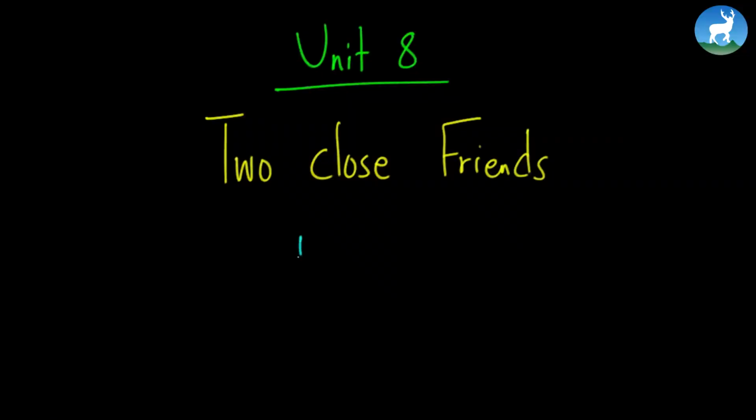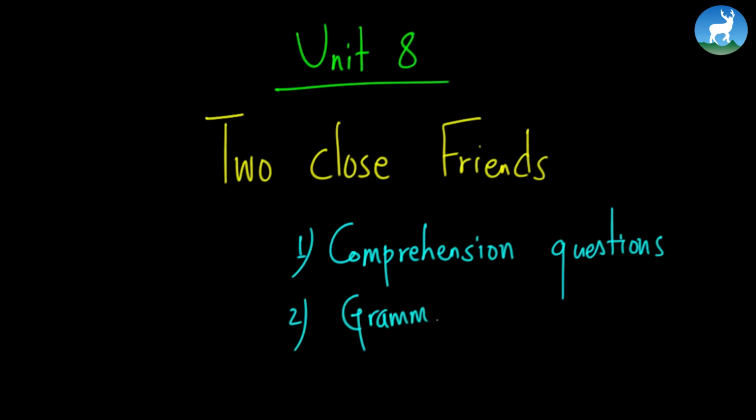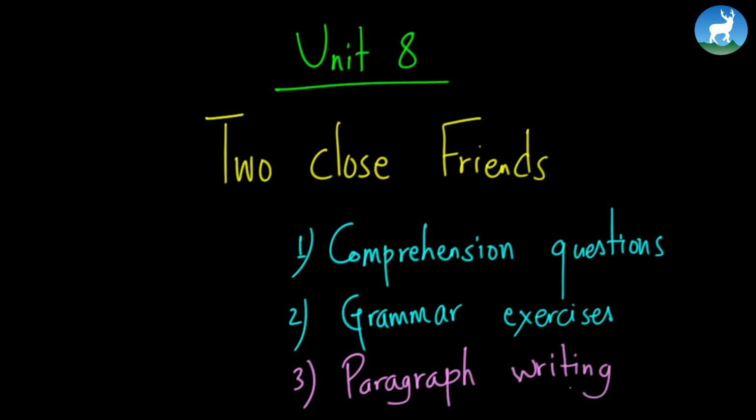We are going to do three different things: solve the comprehension questions from the passages, move on to the grammar exercises, and finally do some exercise on writing, that is, how to write a paragraph. So that's going to be today's class.